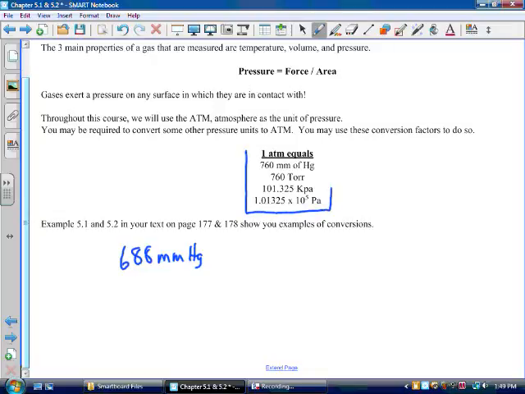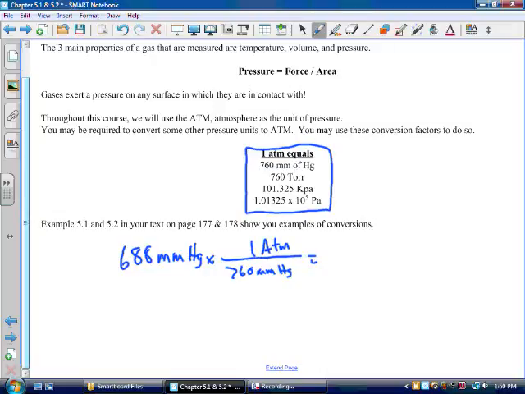This box right here gives you some general equivalencies. 1 atmosphere equals any of those numbers: 760 millimeters of mercury, 760 torr, 101.325 kPa, 1.01325 times 10 to the 5th pascals. In this problem, we're asked to convert millimeters of mercury to atmospheres. So I find my relationship, and it says there are 760 millimeters of mercury per 1 atmosphere.